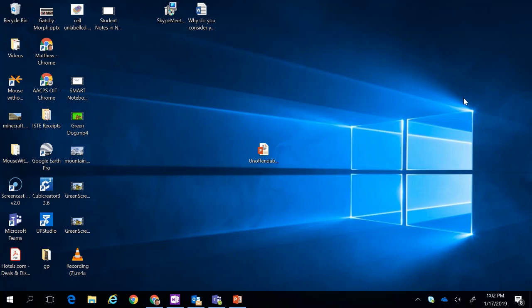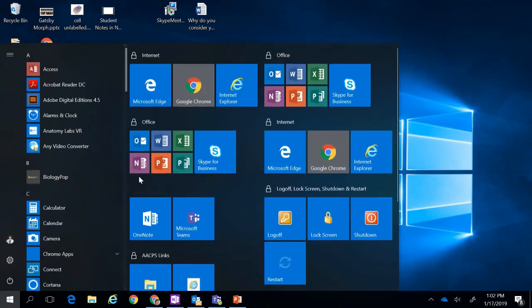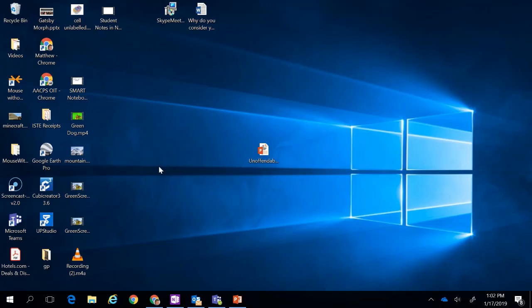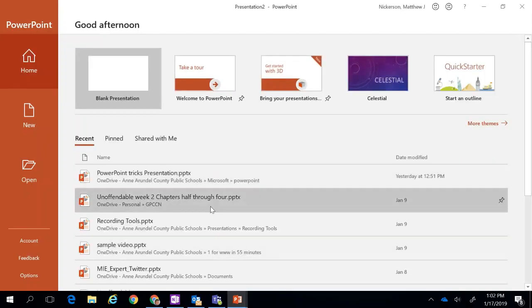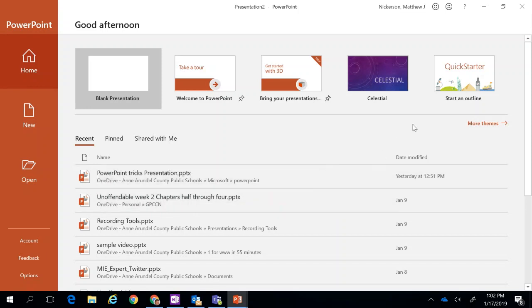Okay, so today we are going to look at how to use PowerPoint Zoom, which a number of people have commented to me reminds them of Prezi, which we do not recommend using in Anne Arundel County Public Schools because it's not exactly COMAR compliant, but you do have some Prezi-like features available in PowerPoint. So I'm going to open a new PowerPoint, and I'm actually going to also show you.